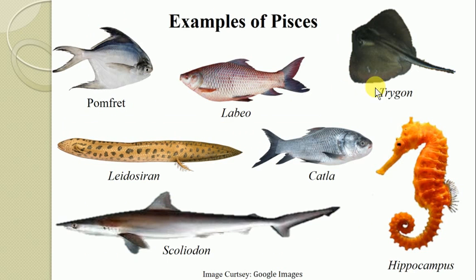And here in this slide you can see different examples of Pisces: the pomfret, then Labeo and Catla catla. Labeo and Catla catla are freshwater fishes or bony fishes, and Hippocampus is also a bony fish. Then Trygon and Scoliodon are cartilaginous fishes living in the seas, and Lepidosiren. So all these are the examples of the superclass Pisces.